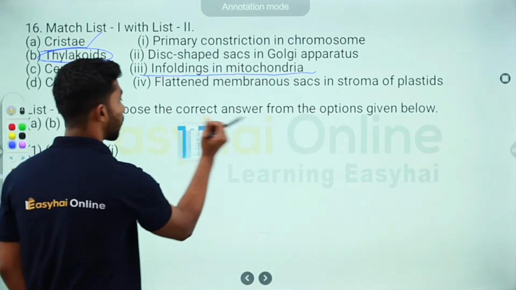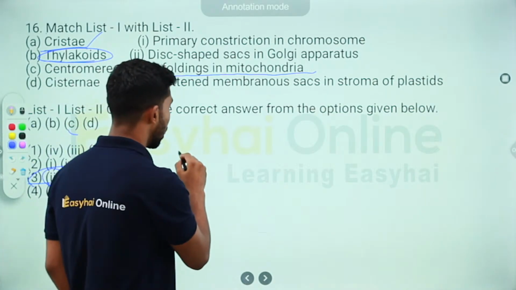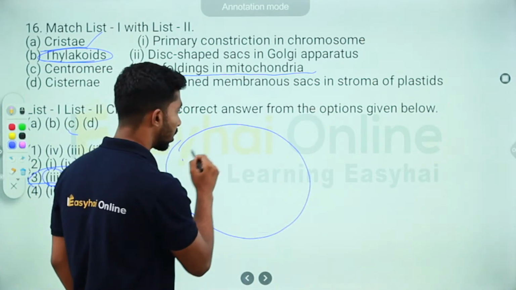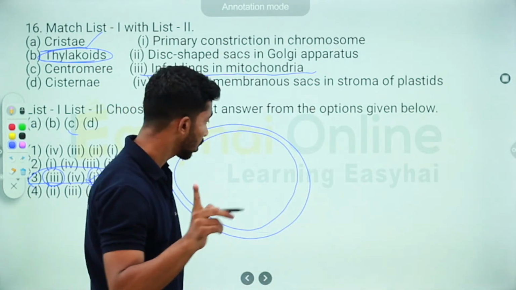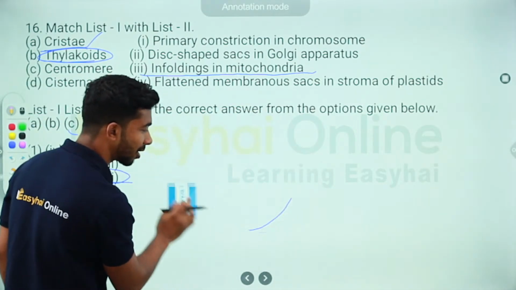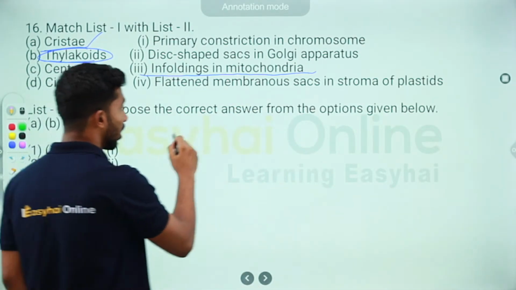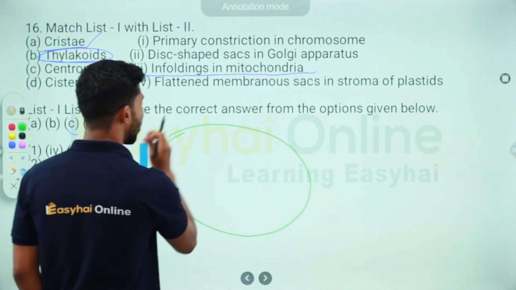Thylakoids. From mitochondria, we are coming to chloroplast. Chloroplast is again a double membrane structure. Let's use green color here, because chloroplast is associated with chlorophyll, and chlorophyll is a green colored pigment. But I hope this is actually visible. You know what? I'll stick to black.